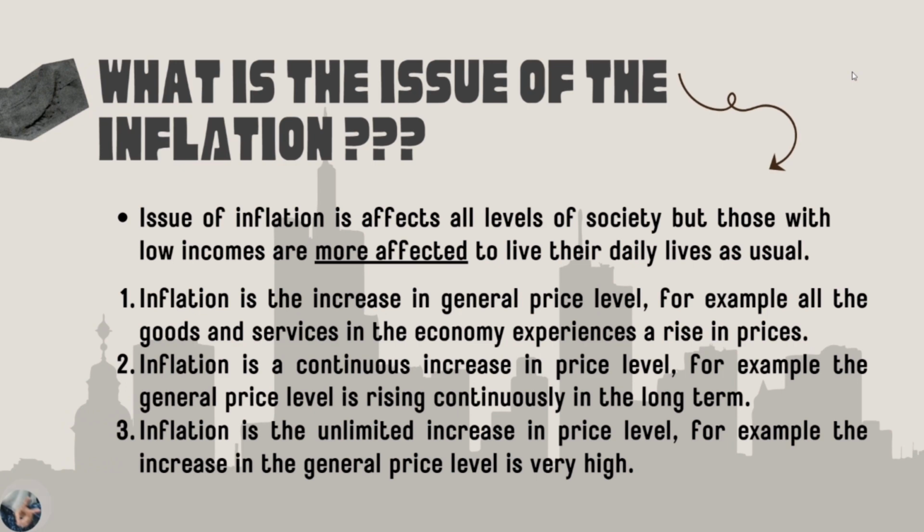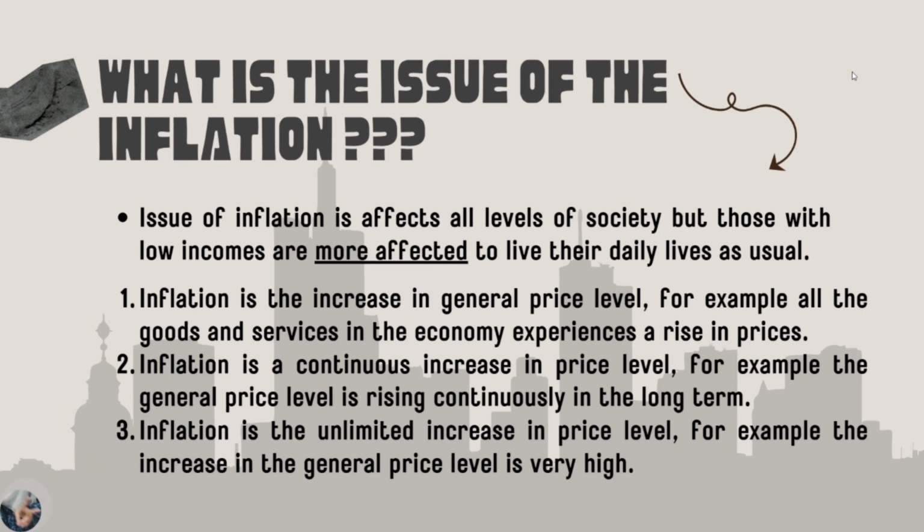There are three main criteria to determine inflation. Number one, inflation is the increase in general price level. For example, all the goods and services in the economy experience a rise in price. Number two, inflation is a continuous increase in the price level. For example, the general price level is rising continuously in the long term. Number three, inflation is the unlimited increase in price level. For example, the increase in the general price level is very high.